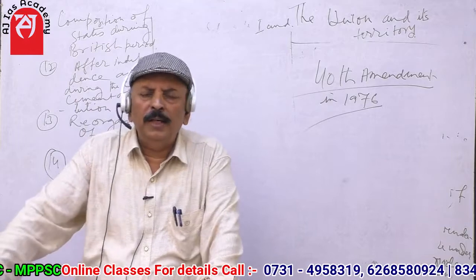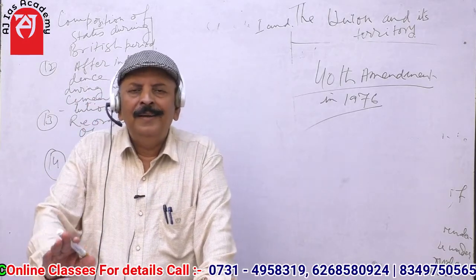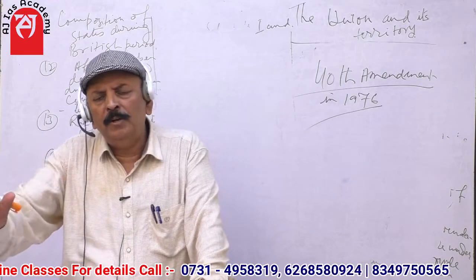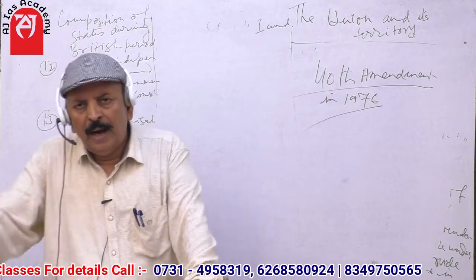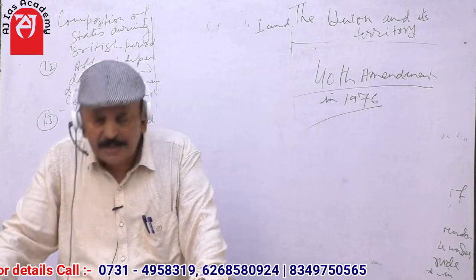I just want to make clear that there were 4 types of states at the time of the commencement of our constitution, and under the category of A states there were 9 states.